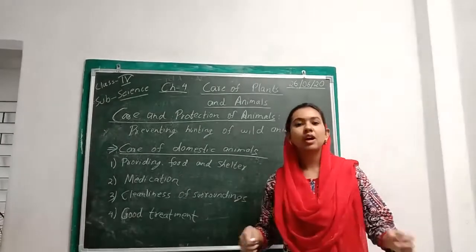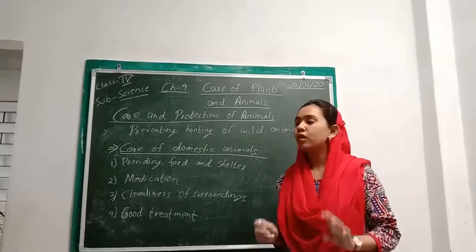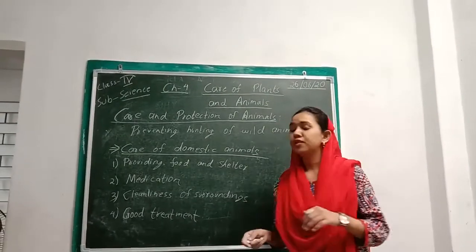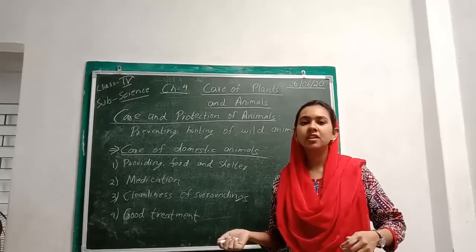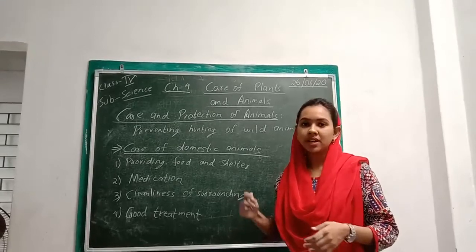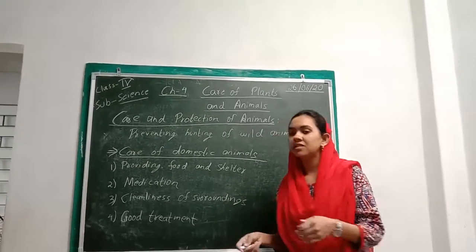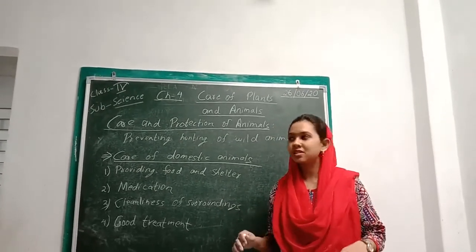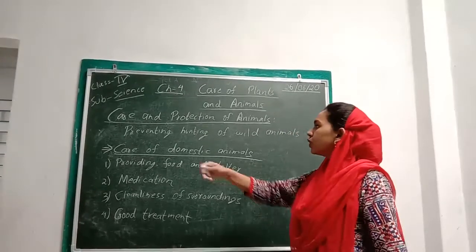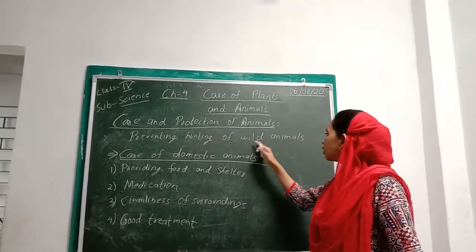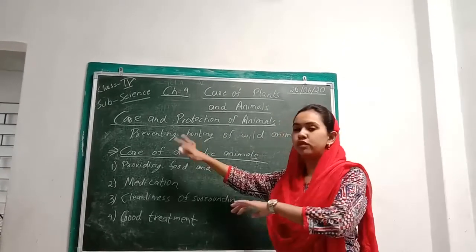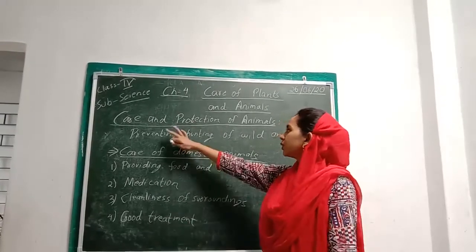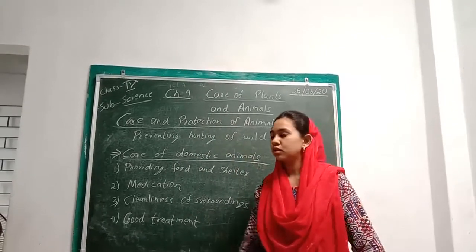So we are going to see how to take care of animals and how we are supposed to protect them. The first very important thing is that there are lots of wild animals and they are being killed by hunting. Many people are hunting them. This hunting is banned, alright. So first, what we have to do is prevent hunting of the wild animals, because many of the animals die because of hunting. So we have to prevent this first. This is for the protection of the wild animals.